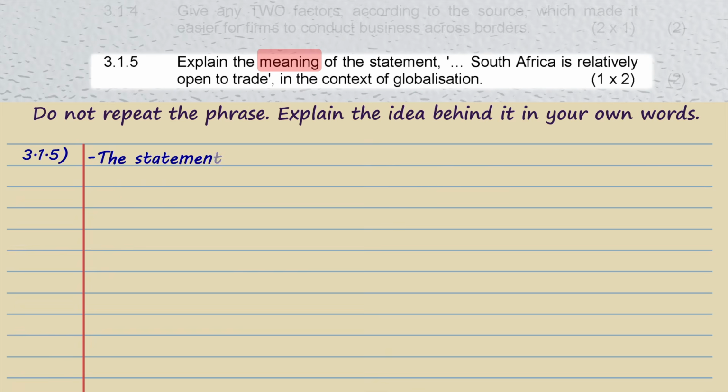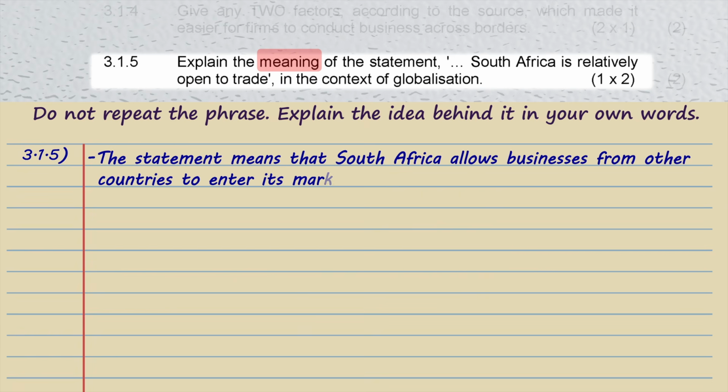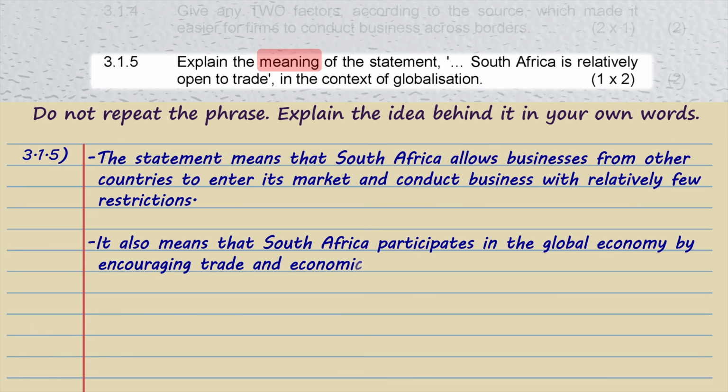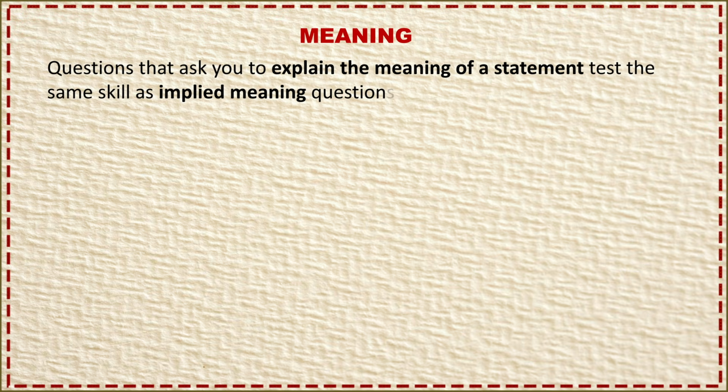The statement means that South Africa allows businesses from other countries to enter its market and operate with few restrictions. It also means that South Africa participates in the global economy by encouraging trade and economic cooperation with other countries. In other words, the country is connected to international trade, which makes it attractive to foreign businesses.